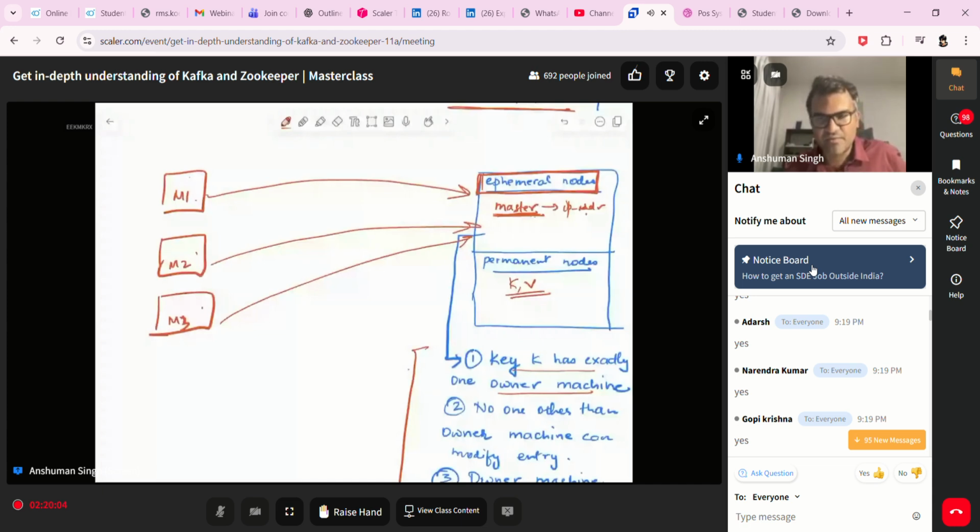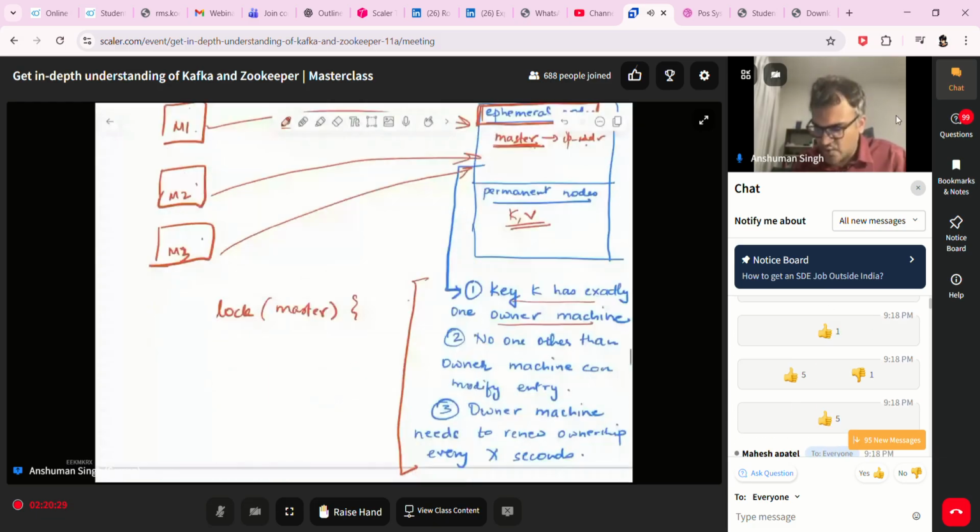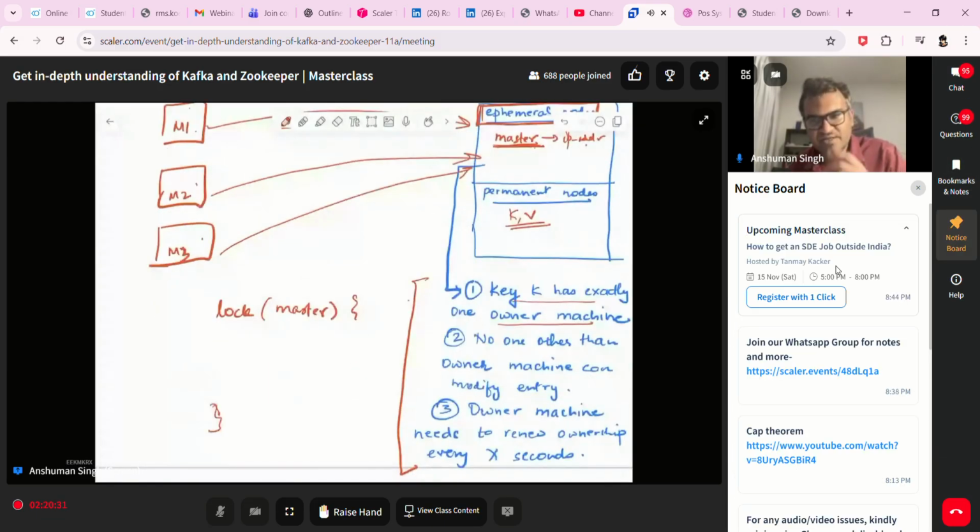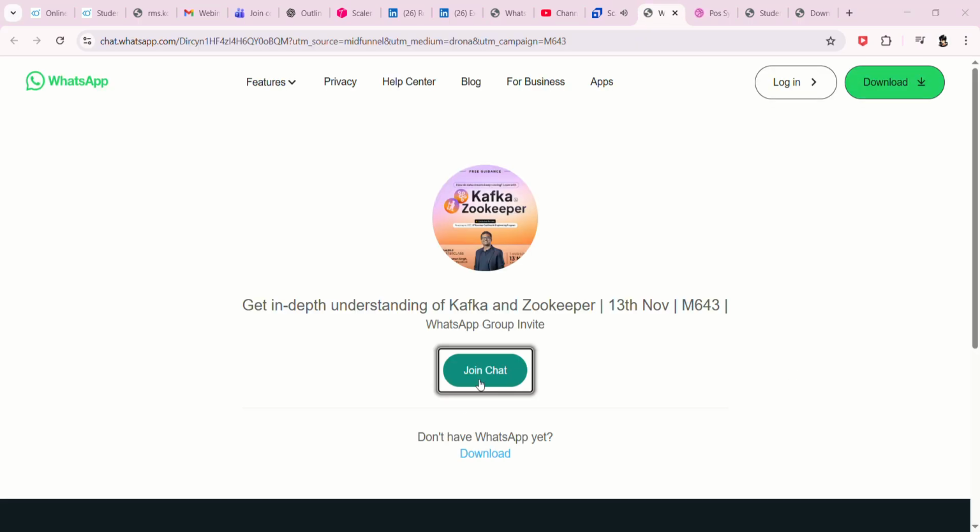However, when you have a multi-threaded system, what you typically do is acquire a lock. You don't want all 3 threads trying to create this at the same time. That will cause a race condition problem. So you acquire a lock. The code inside ZooKeeper could say, let's acquire the lock on this name, master. And inside the lock, if somebody is trying to write, I'll try to create this entry of master to the IP address of whoever has sent this request.